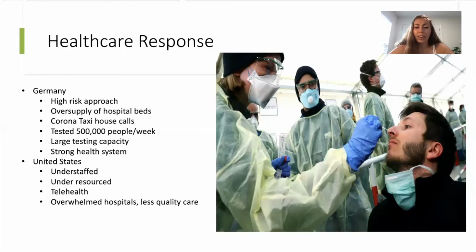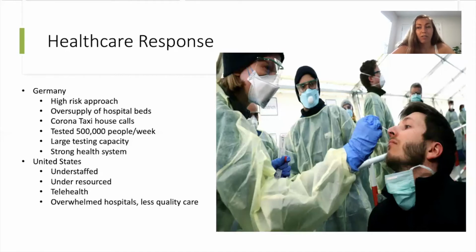They also have a good network of general practitioners that take care of those mild cases to avoid overrun of hospitals so that the hospitals can take care of the more severe cases. And Germany's strong healthcare system has some of the highest numbers of ICU beds and ventilators in the world. So Germany took care of some of those mild cases and tried to follow up with patients that were showing symptoms. And despite having some of the highest cases in the world, Germany's hospitals are still not being overrun or overwhelmed.